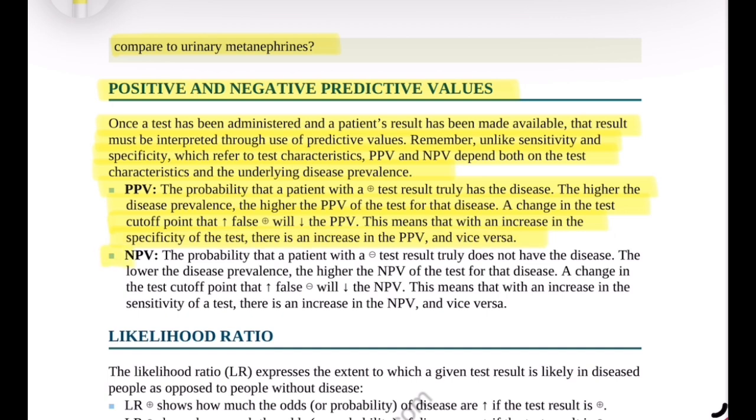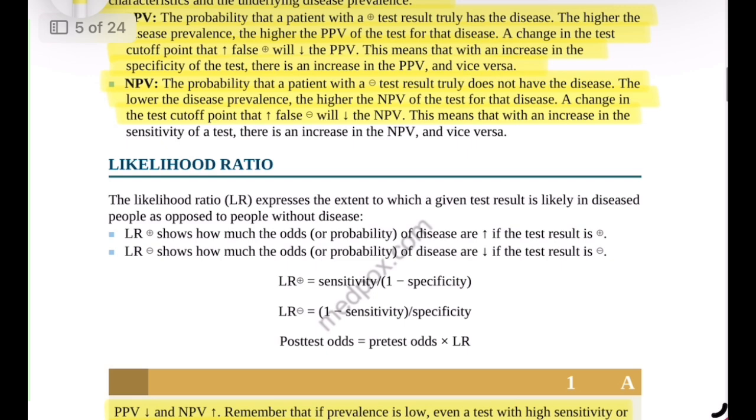Negative predictive value, NPV. NPV means the probability that a patient who has a negative test result truly does not have the disease. When the disease prevalence decreases, the negative predictive value increases. A change in the test cutoff point that increases the number of false negatives will decrease the NPV. This means that if the sensitivity of a test increases, the negative predictive value also increases, and vice versa.